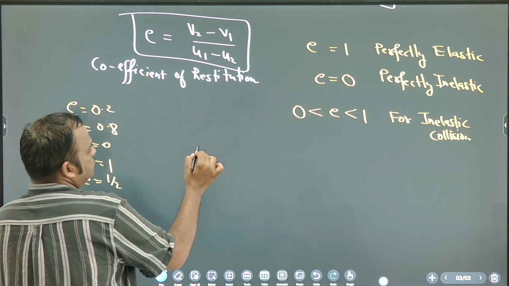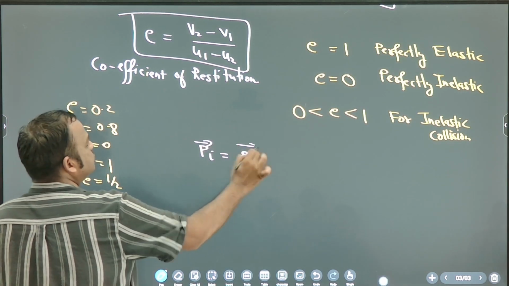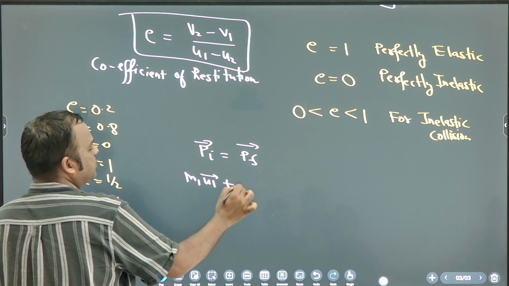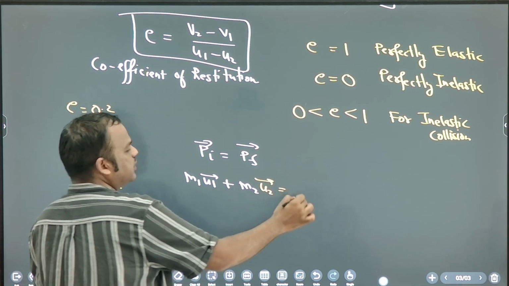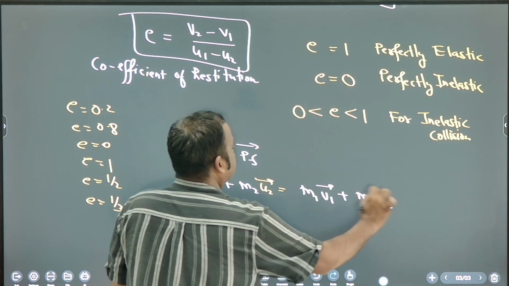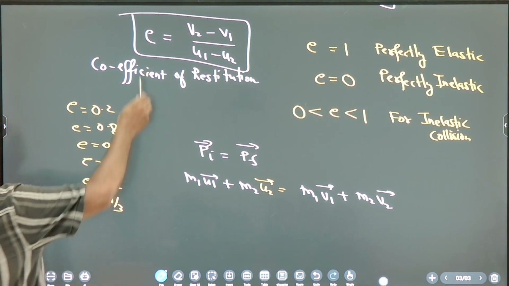So P initial is equal to P final. What is P initial? M1 U1 vector plus M2 U2 vector. And what is P final? M1 V1 vector plus M2 V2 vector. Okay, note down. So these two formulas you remember.